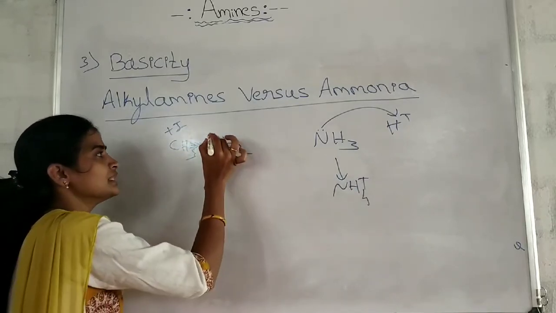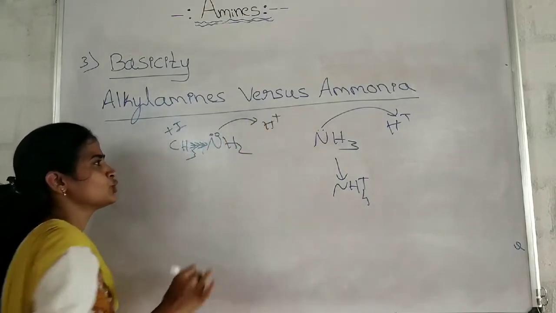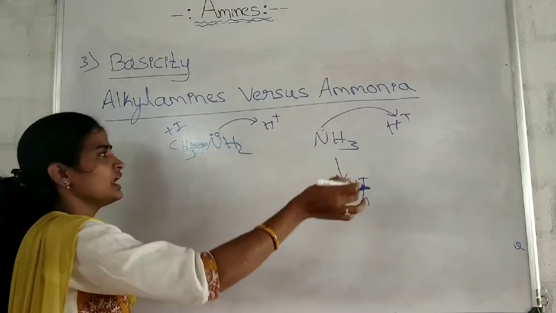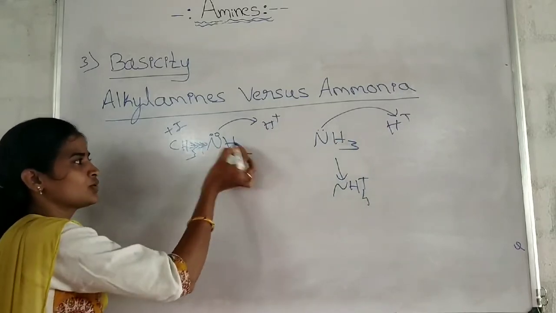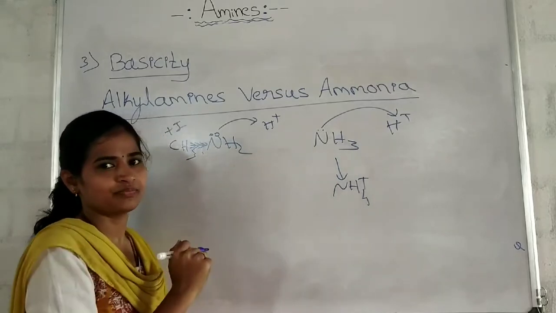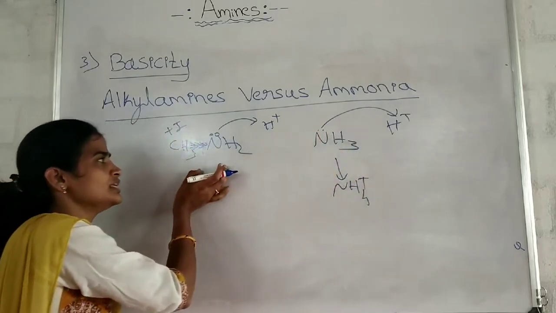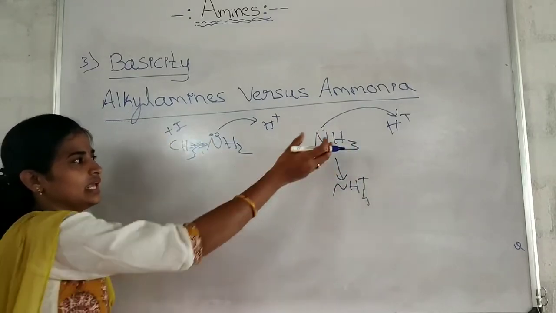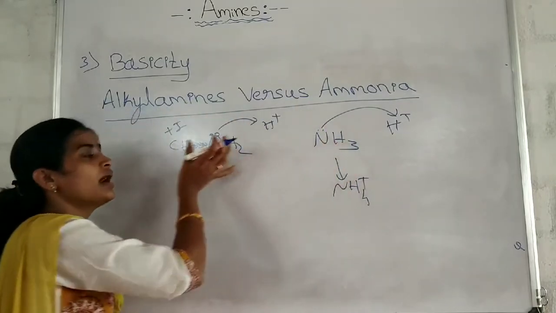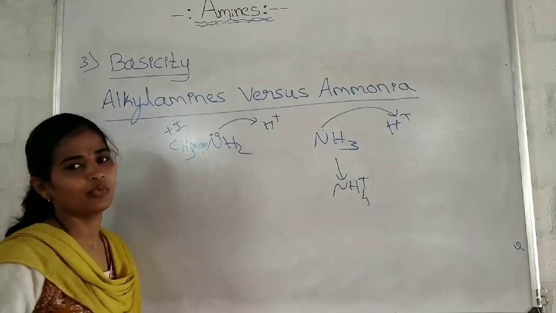Therefore, the lone pair of electrons is easily available to the incoming proton, so it undergoes protonation. But in ammonia, no one is there to push the electrons. No doubt, it gives the lone pair of electrons, but compared to the two, methylamine releases the lone pair of electrons more easily than ammonia.